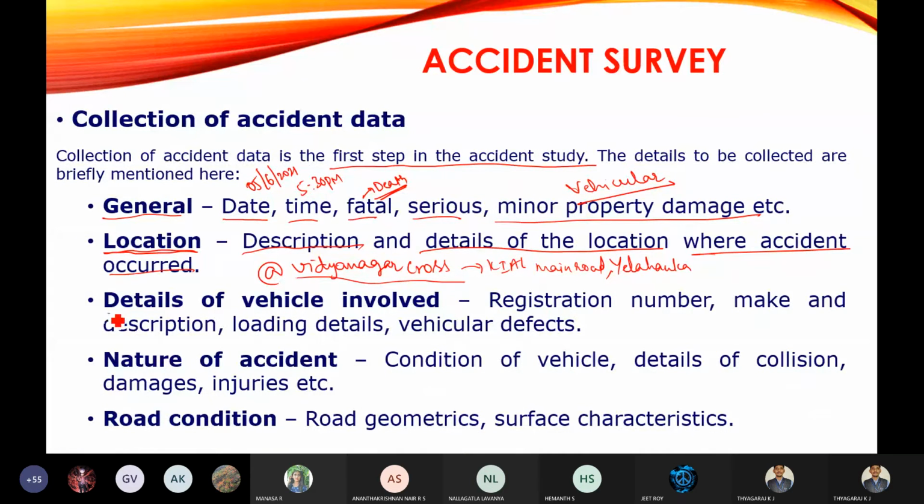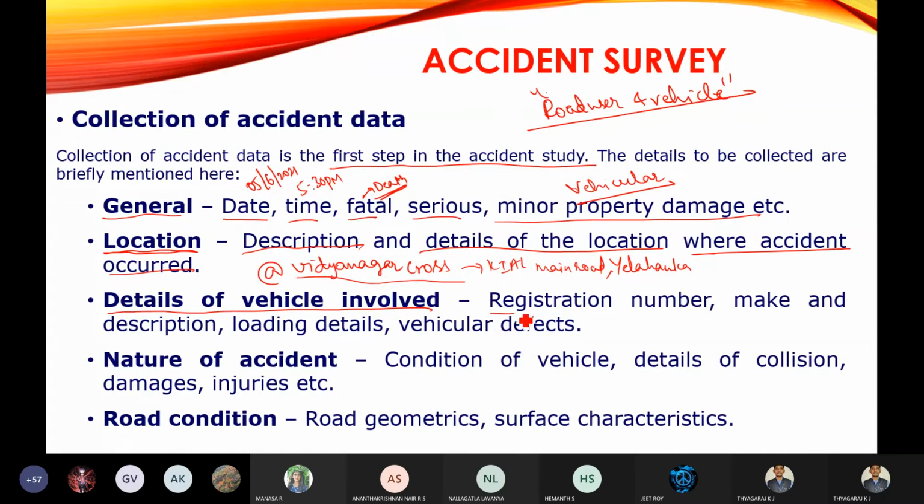Then details of vehicles involved. As I told, only the road user and vehicle will be involved. Details of the vehicle involved, you are going to note down.